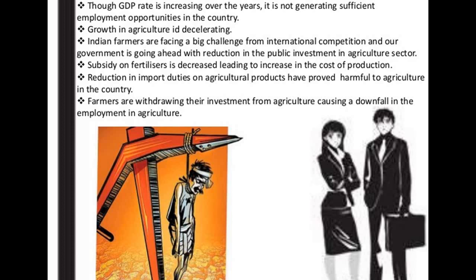There are ranks given to each country based on how many crops it produces. China is at the lead and is one of their competitors. So they are facing a big challenge from international competition, and our government is going ahead with a reduction in the public investment in the agriculture sector.